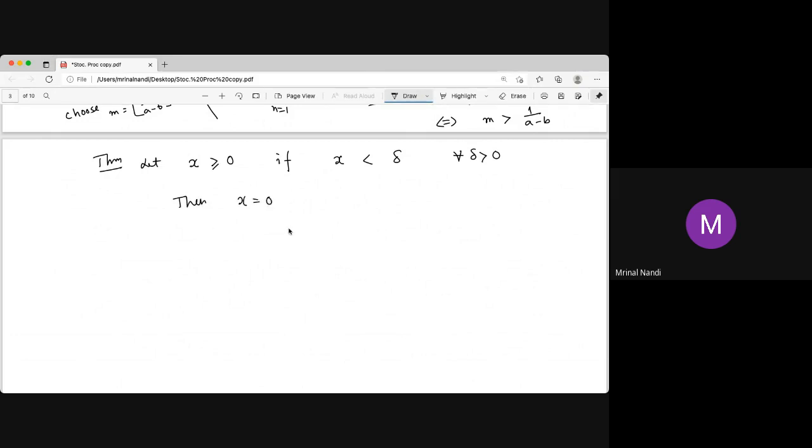So x equal to 0 is the only choice. There is no other positive number which can be less than every positive number, because x cannot be less than x by 2. If x is positive, the proof is trivial: x cannot be less than x by 2. So since x is less than delta for every positive number, x must be 0.